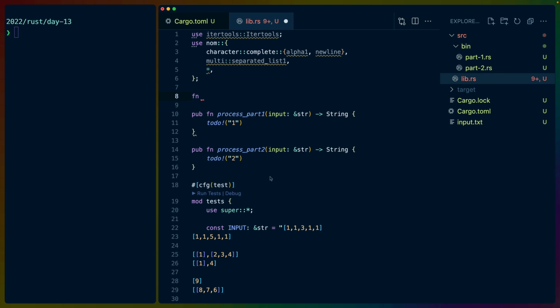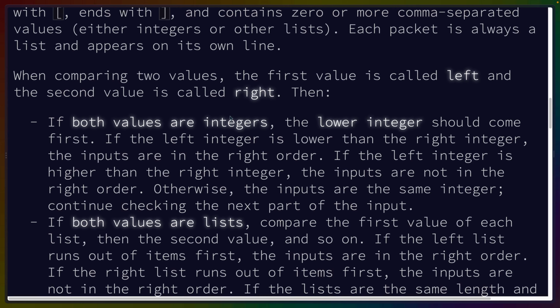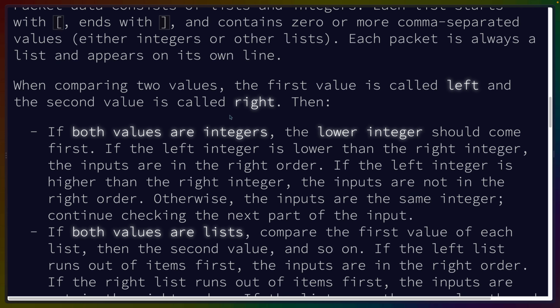So thinking about this, we get a U32 for the numbers, and a list delimited by square brackets and separated by commas. I think it's separated 0. So for parsing, the interesting things for me are the edge cases, like empty square brackets, what happens there, and so on. What do we call these? I forgot what we call these already. Packets, packet lists. We'll call this pairs.